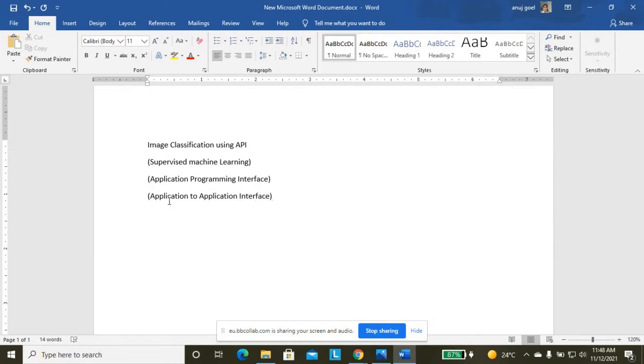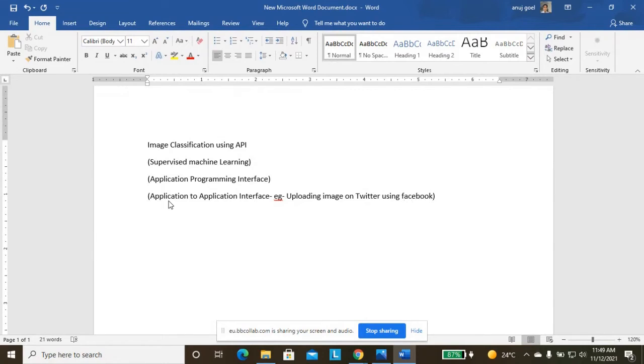For example, we are uploading an image on Twitter using a Facebook account. We are actually using Facebook, and within Facebook we are uploading the image on Twitter.